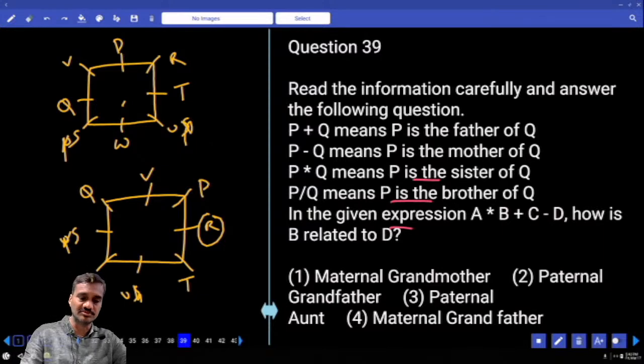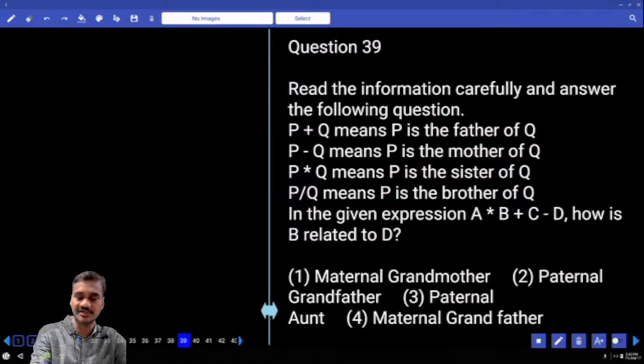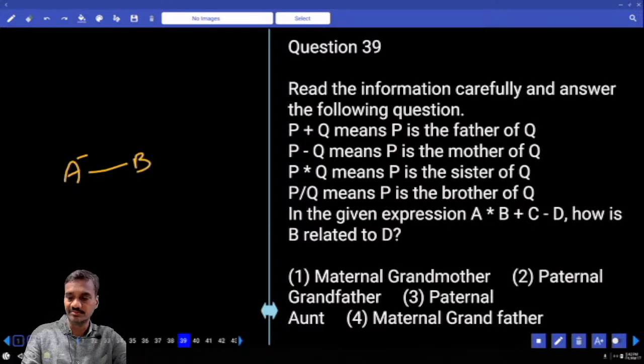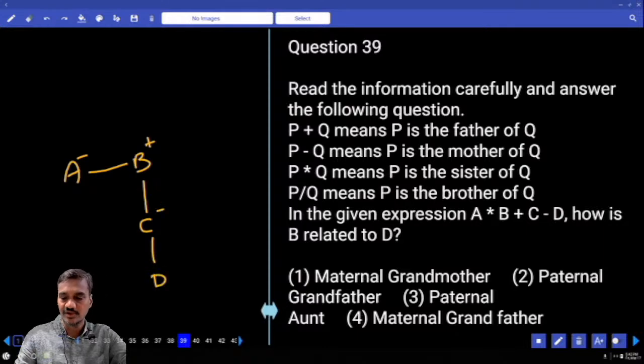Then coming to question number 39. Now in this 39, it is based on blood relations. Now in all the cases, he is talking from P to Q only. And A star B, star stands for A is the sister of B. B plus C, B is the father of C. And C minus D, C is the mother of D. Then how is B related to D? B is D's mother's father. Mother's father is grandfather, maternal grandfather, is the choice for 39.